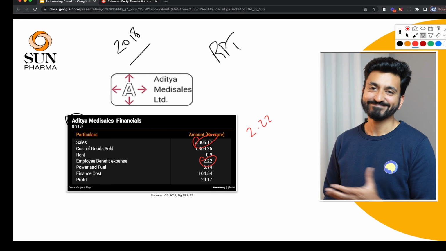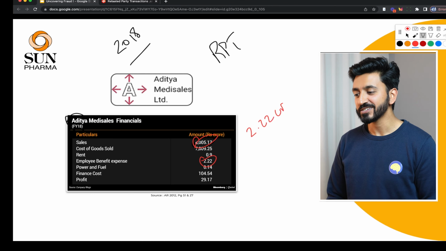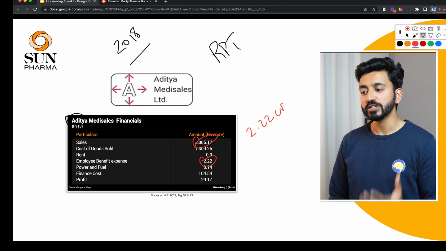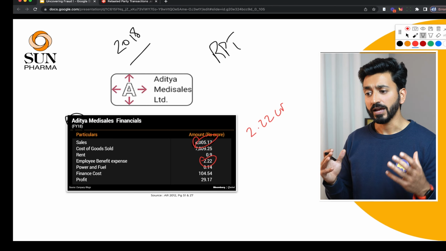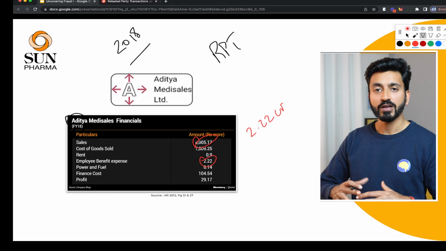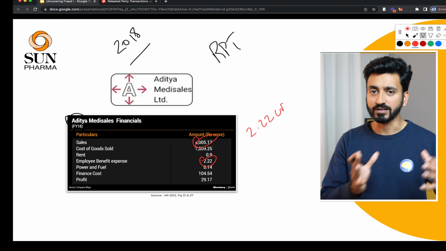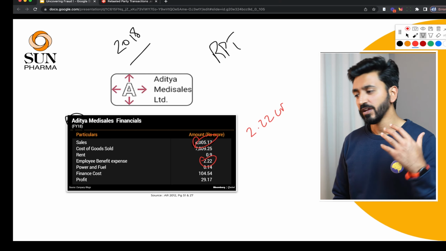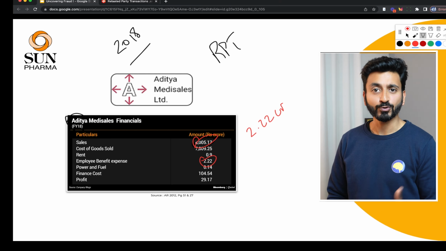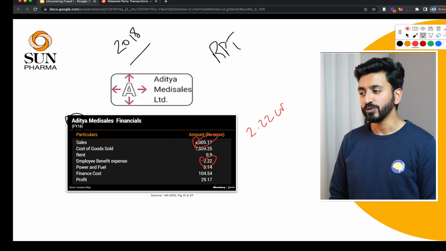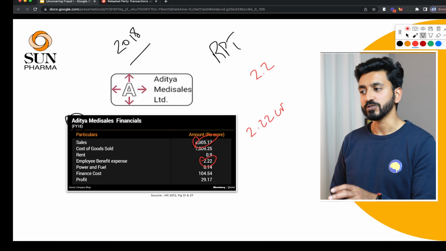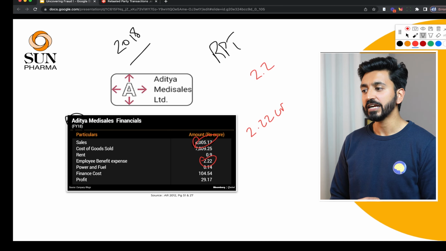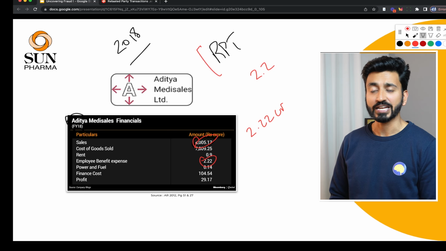This is simply unbelievable, especially when you consider that Aditya Medisales would have large storage units with state of the art storage technology, all of that, and with only 2.2 crores of employee expense, that just does not make sense, right? So that's one thing that pissed people off. Secondly, why was it not declared as an RPT up until 2018?